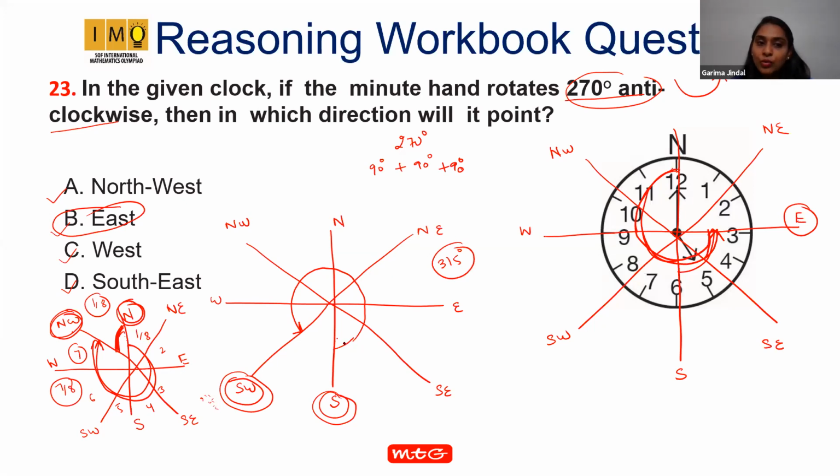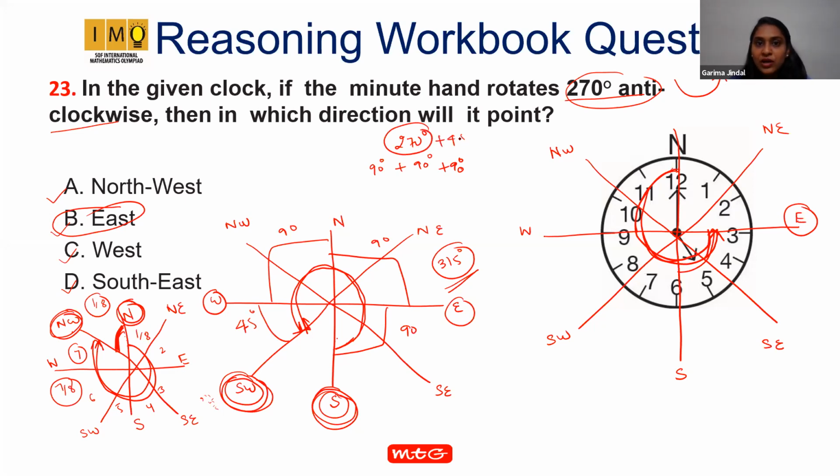Angle between south and southwest in anti-clockwise direction. Only Chirantan has given the answer. See, what I have taught, the angle between two main directions is 90 degree. So this angle is 90 degree, this angle is 90 degree, this angle is 90 degree. And the angle between main and cardinal direction is 45 degree. Right? So 90 plus 90 plus 90, three times, is 270, plus 45 is 315 degree. Now clear? Now clear to everyone?